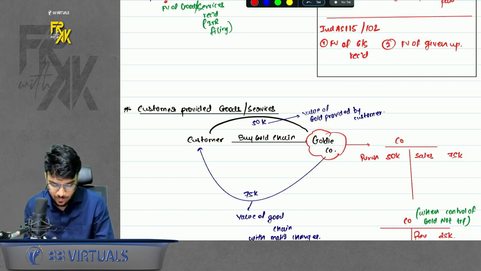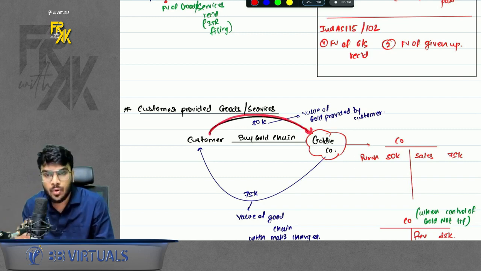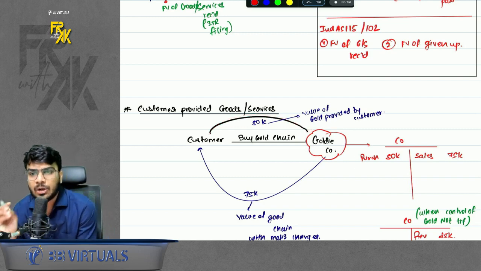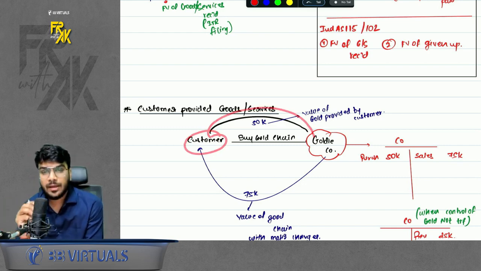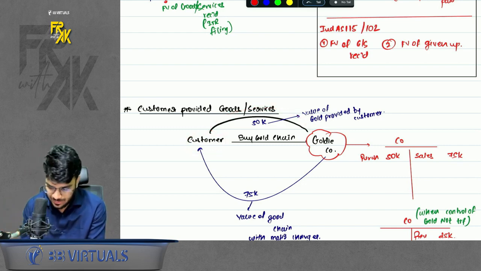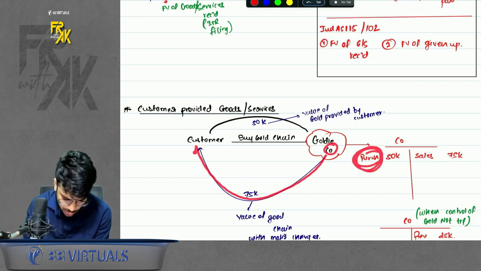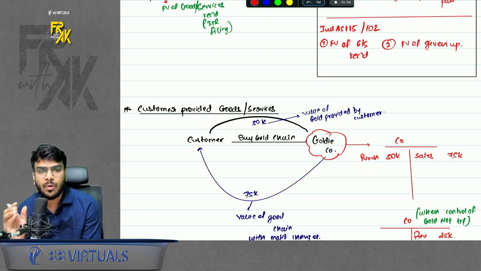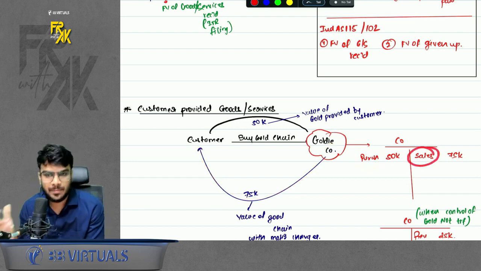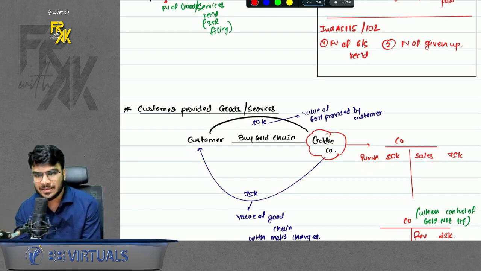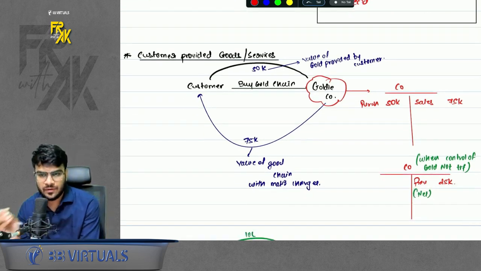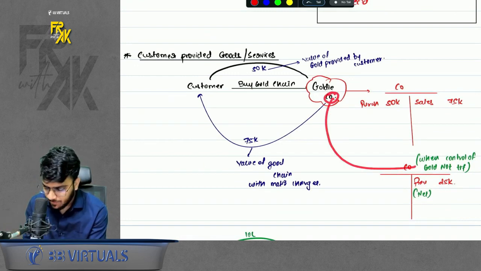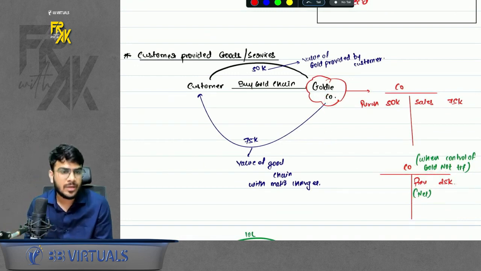The standard says you need to identify whether, when the customer transfers the gold to the company, the control of gold is getting transferred. If the customer is transferring gold and the control is also getting transferred, this company will book the purchase of gold first, and then whatever it delivers to the customer by converting that gold into a gold chain, it will book the sales separately. So book the purchase separately, book the sales separately. But if you conclude that the control of gold was not getting transferred, in that case this company will book the revenue only for the making charges. It will differ from case to case basis.